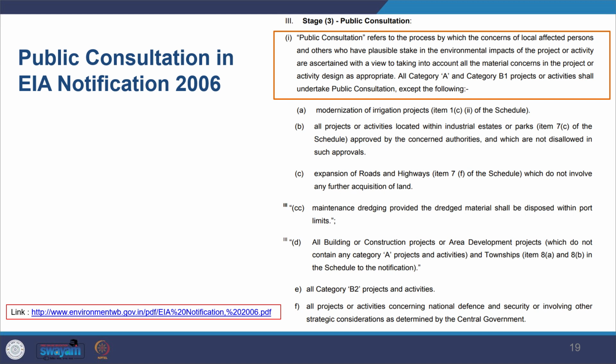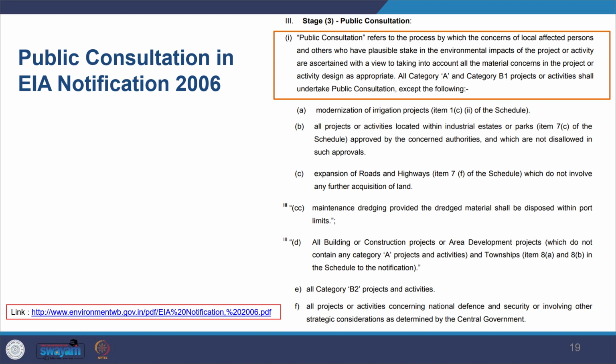So what does public consultation mean here? Public consultation refers to the process by which the concerns of the local affected people, who are affected by the project, are taken. You take the concerns of those who have a significant stake in the environmental impact of the project, because of a certain activity.